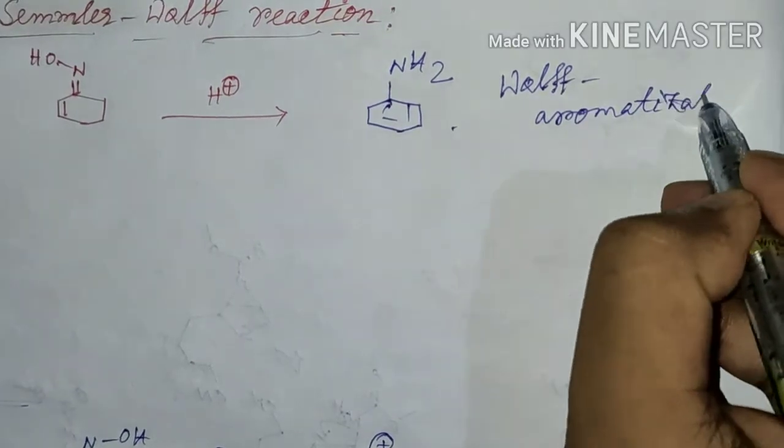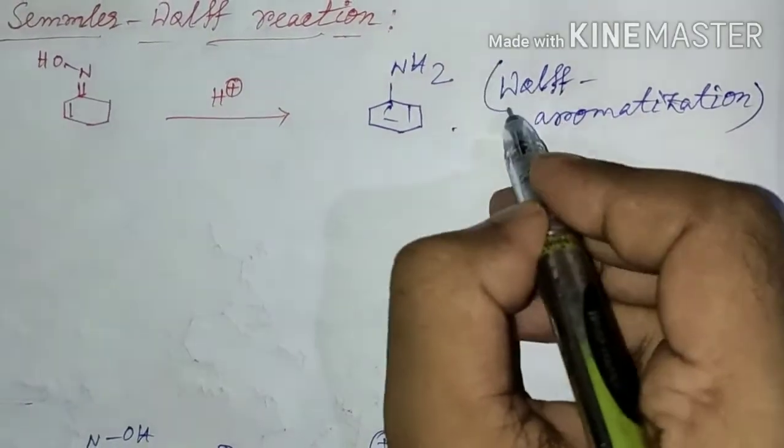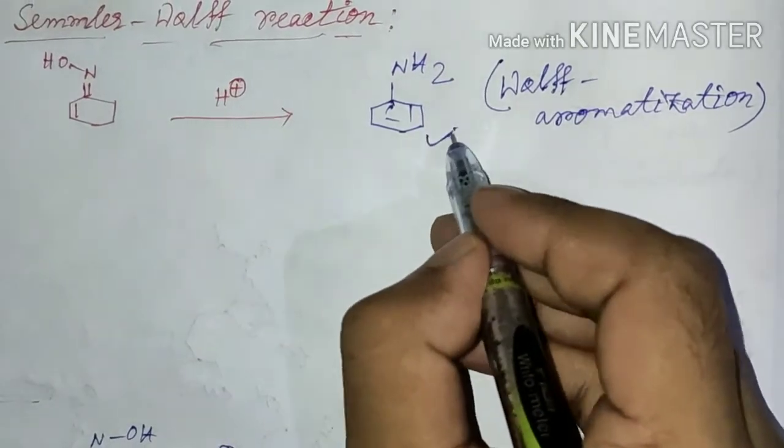And if we see the mechanism, then we can see how this product is forming.